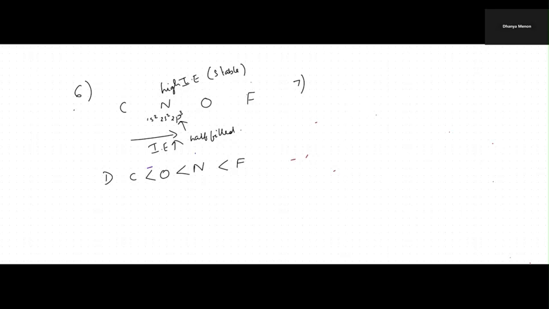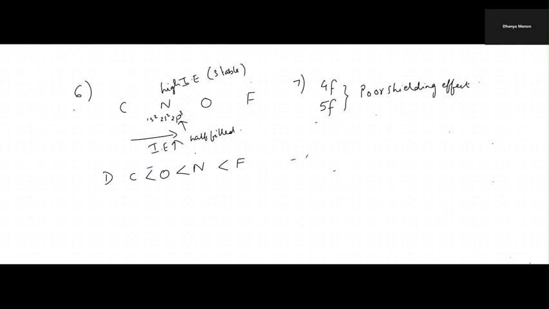Now, students, you know that the lanthanoid contraction is due to the diffused 4f orbital. Same way, 5f orbitals are also diffused, or they have poor shielding effect. If they have poor shielding effect, the size decreases.